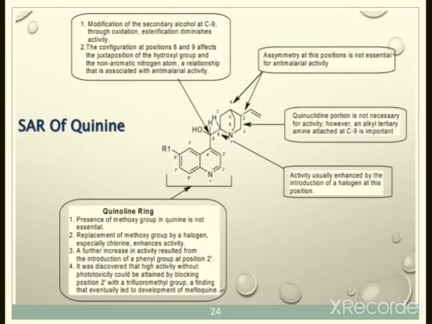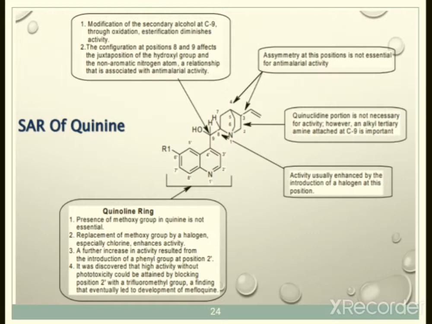Next, it was discovered that high activity without phototoxicity could be attained by blocking the position with a trifluoromethyl group, a finding that eventually led to the development of mefloquine.